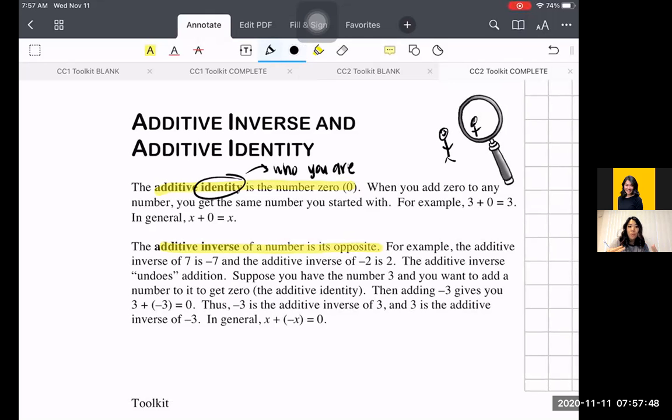So when we're talking about additives, we're adding to your identity, and you want to be able to keep who you are. And that is why the additive identity is 0.